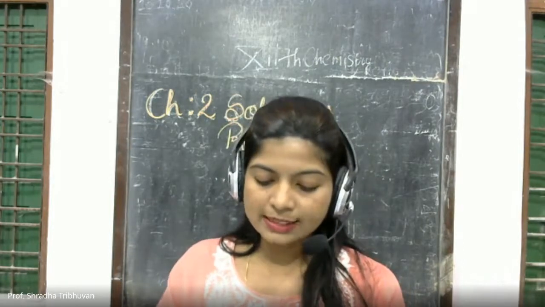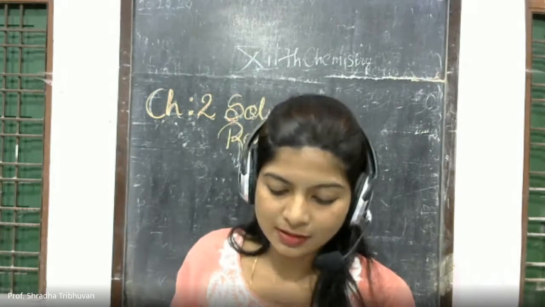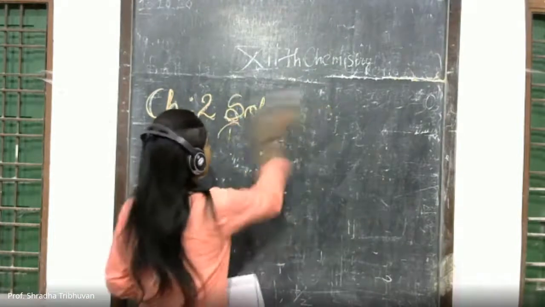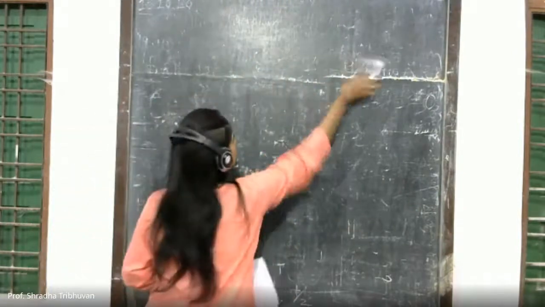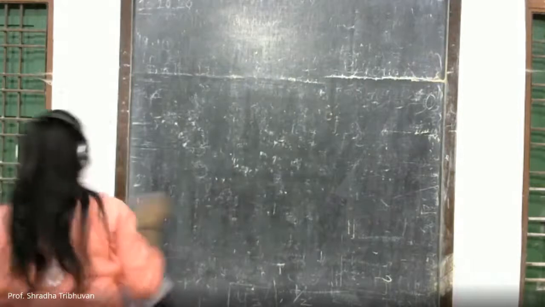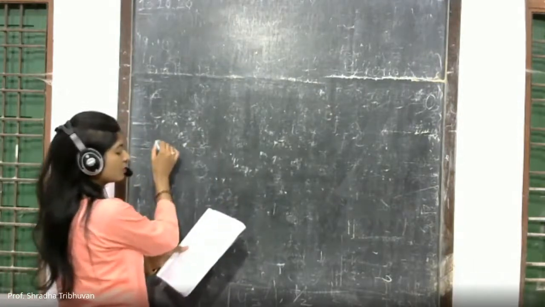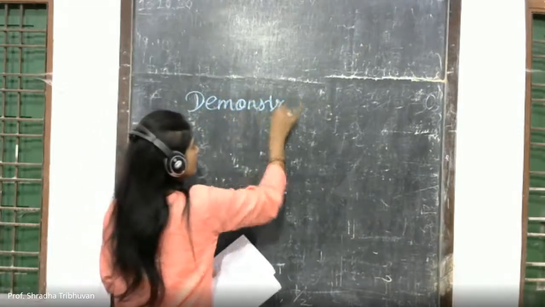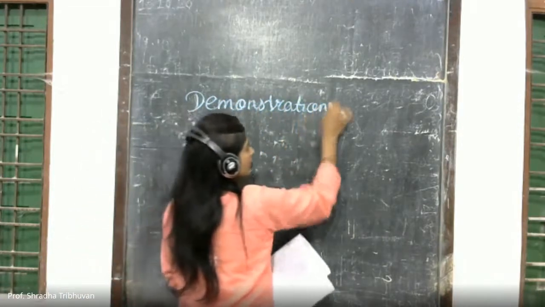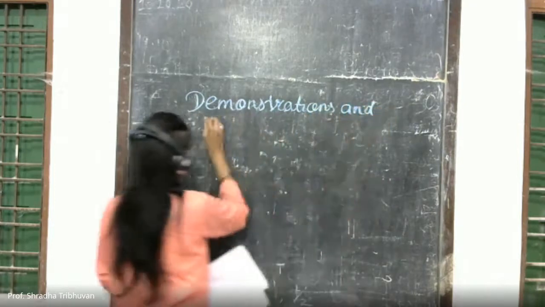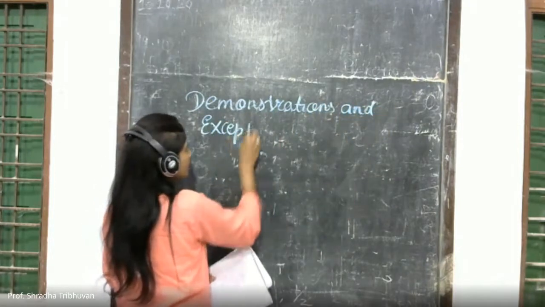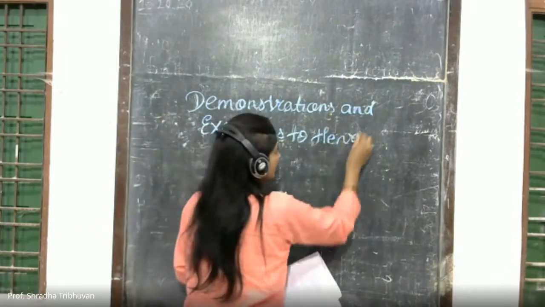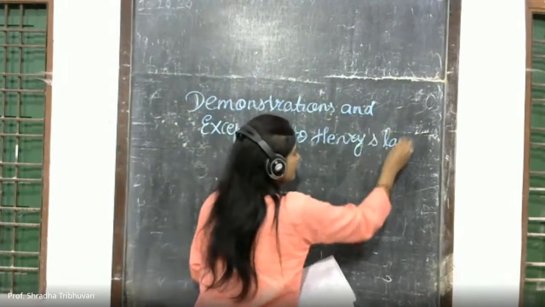So the deleted and non-evaluative portion is, the very first thing, demonstration and exceptions to Henry's law.